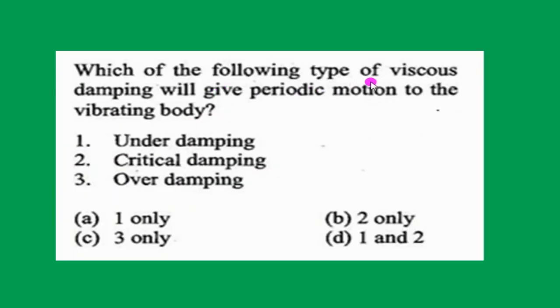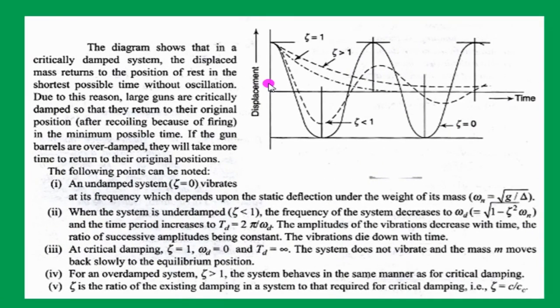Which of the following types of viscous damping will give periodic motion to the vibrating body? Periodic motion means continuous vibrations, undergoing vibration motions. So again see this displacement time graph. Only eta less than 1, that is underdamped systems, produce vibrations, that is they are undergoing periodic motions.